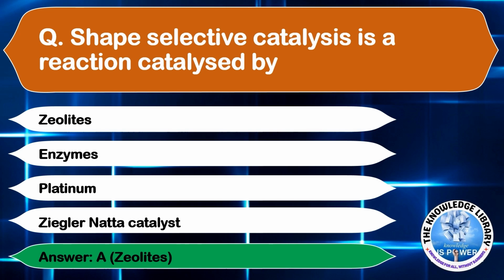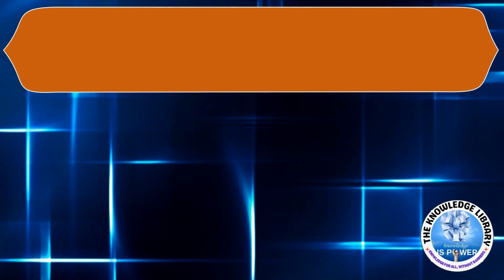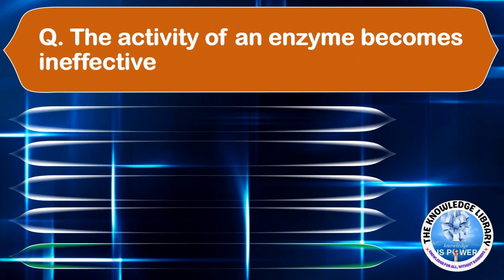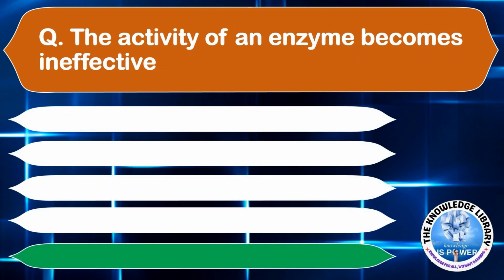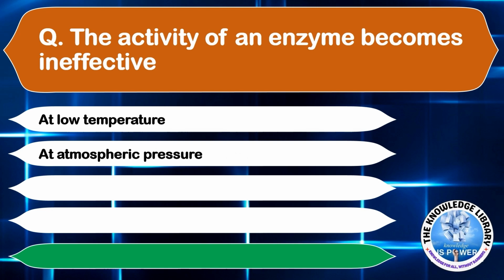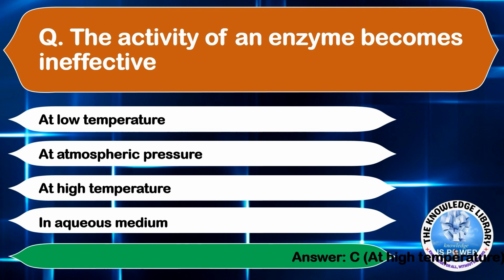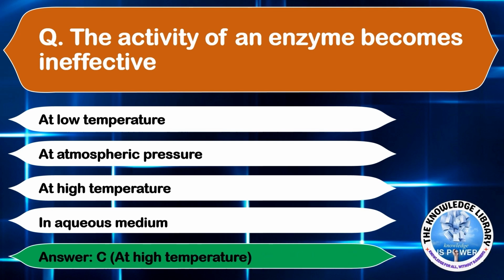Moving on to the next question. The activity of an enzyme becomes ineffective: option A, at low temperature. Option B, at atmospheric pressure. Option C, at high temperature. Or option D, in aqueous medium. The correct answer is option C, at high temperature.